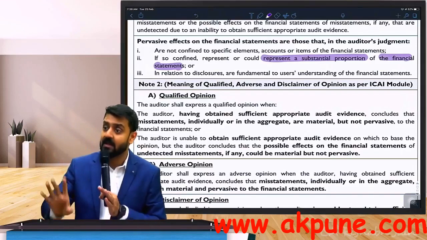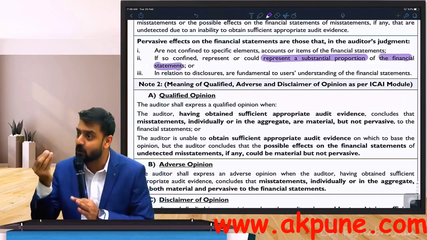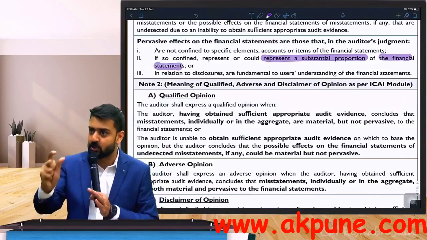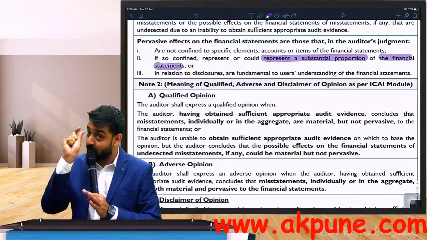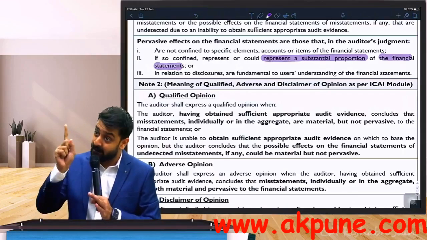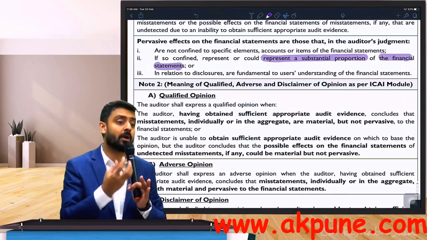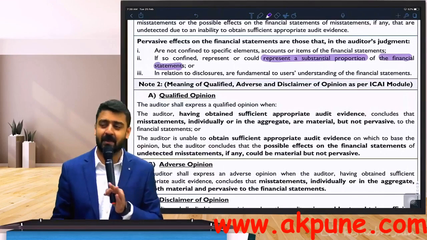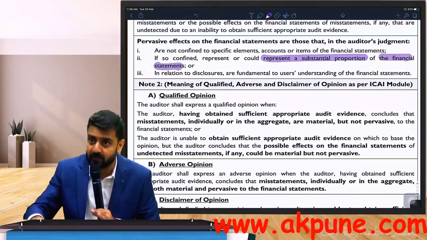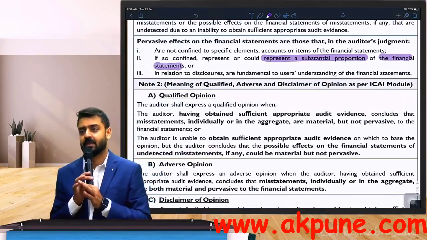It is possible that sometimes there is a mistake in one element or one account balance of the financial statement, one investment going wrong, one acquisition of an asset going wrong, and that asset which went wrong, you don't want to recognize that impairment loss. That impact is although on one area, but that one area can be a very important part of your entire financial statement. Still, that category of misstatement will be called the pervasive category as per point number B. Read point number A and B once again. Is it clear to you?